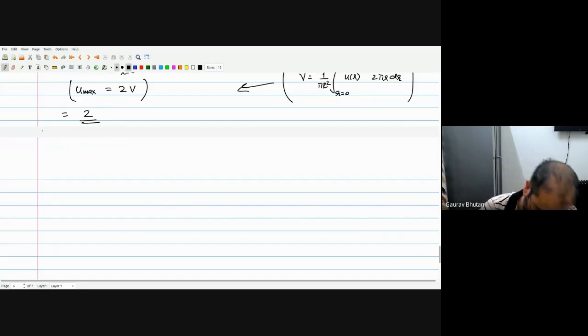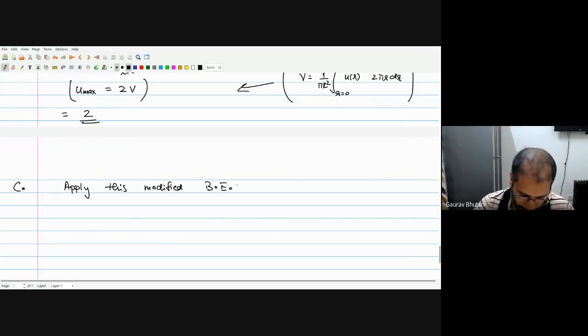This is a new section, a new topic. I'll call it the modified Bernoulli equation right now, but later I'll just simply call it Bernoulli equation.